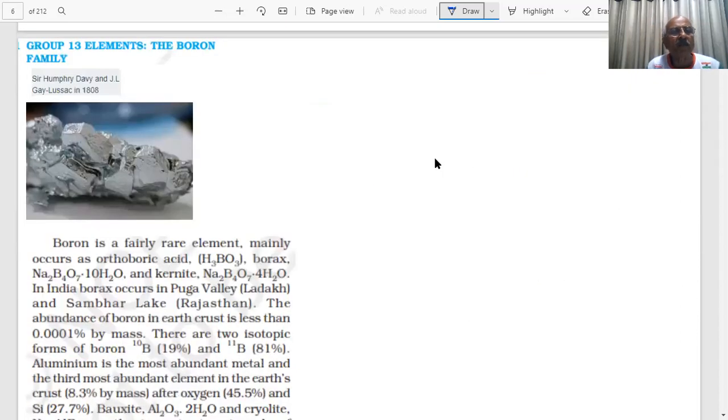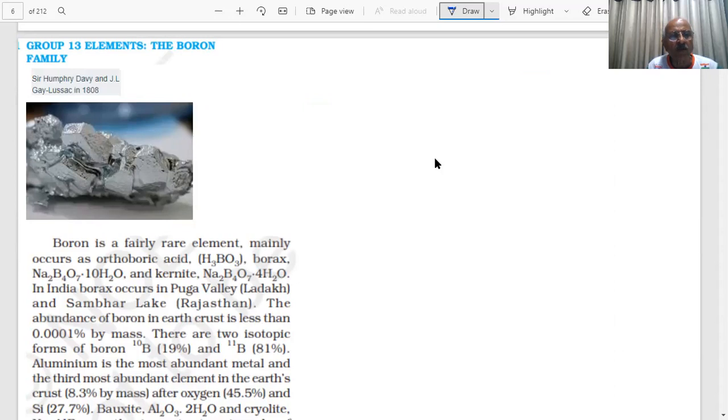Important element, student, the very important element is boron. It was discovered in 1808 by Humphrey Davy and J. Gay-Lussac. So see, boron is a very rare element, and occurs mainly in the form of orthoboric acid, H3BO3. Okay. Borax.